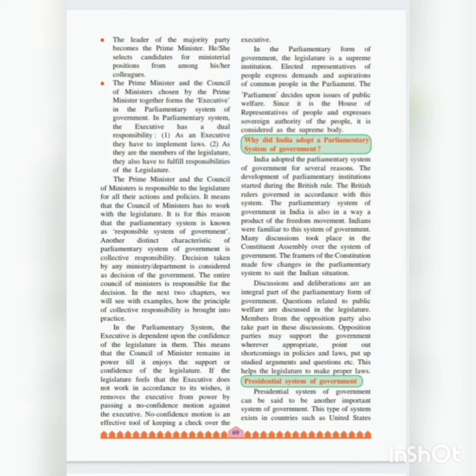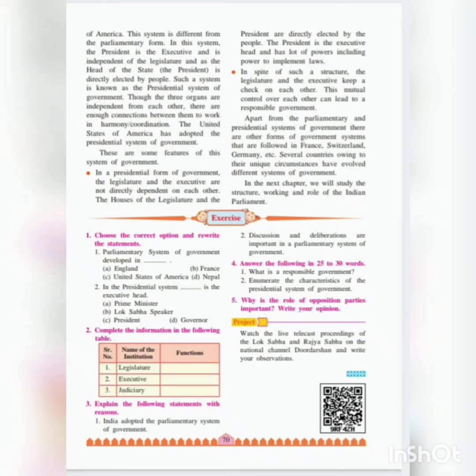Next is presidential system of government. So students, till now we have discussed the parliamentary system of government. Now the presidential system of government can be said to be another important system of government, and this system exists in the United States of America. Here this system is different from the parliamentary form. So the presidential system is totally different from the parliamentary system. The system in which the executive is independent of the legislature, and the head of the state, that is the president, is directly elected by the people, is known as the presidential system of government.